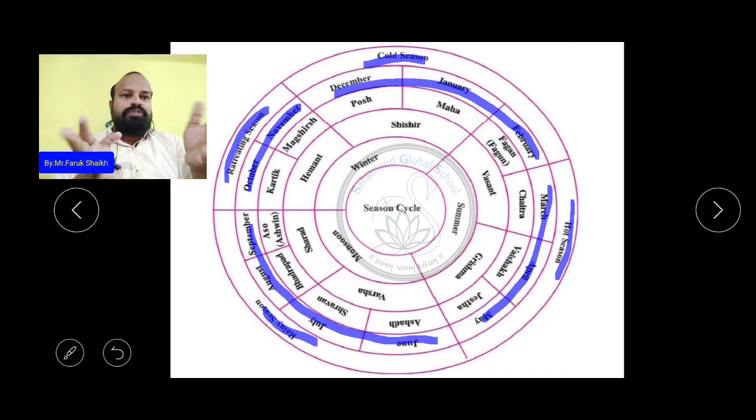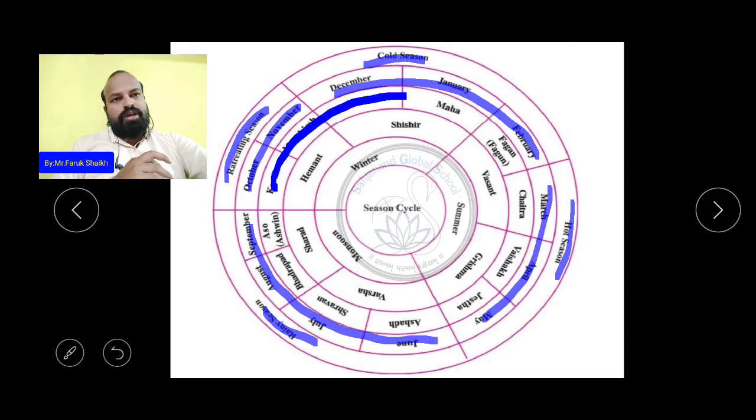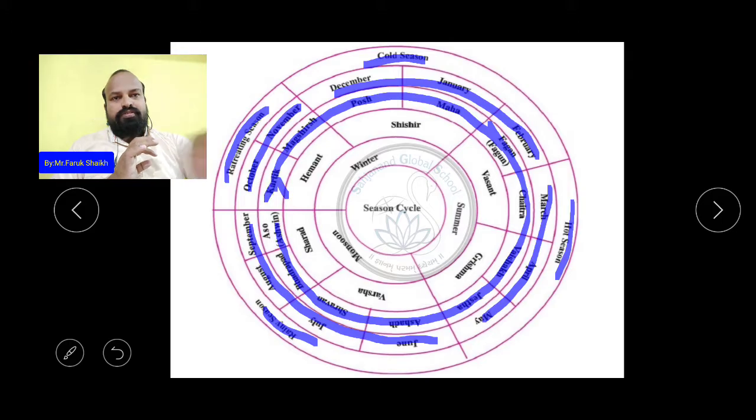Now these are the English months. What are they called in Gujarati? The Gujarati months do not start from January. The Gujarati months start with Kartik. Let's see here: Kartik, Magsar, Pos, Maha, Fagan, Chaitra, Vaisakh, Jeth, Asad, Shravan, Bhadrapad and Aso. It begins from here. Understood?